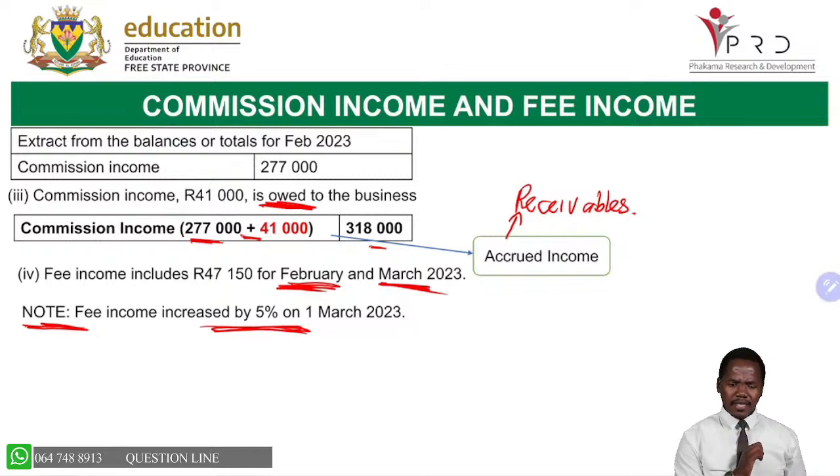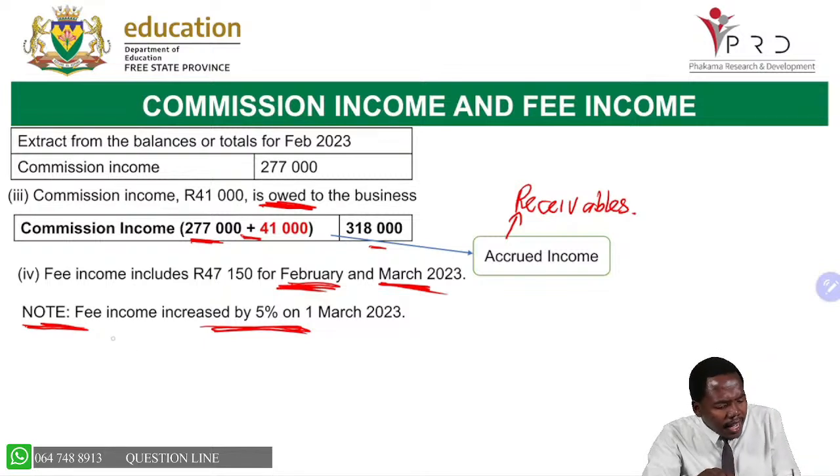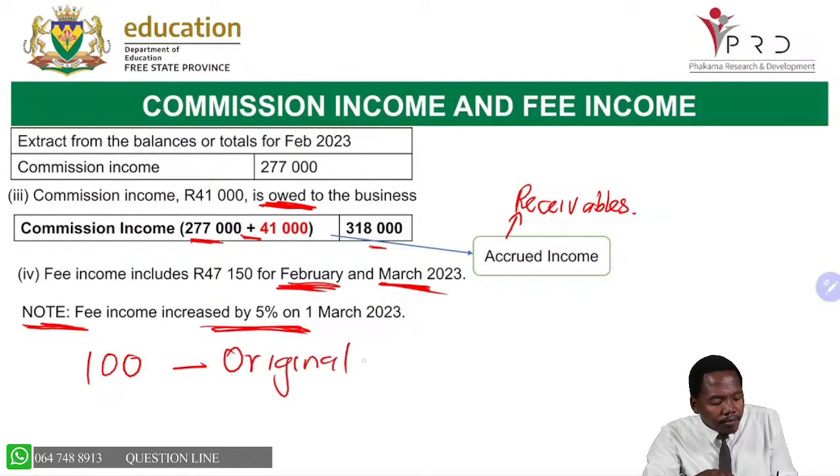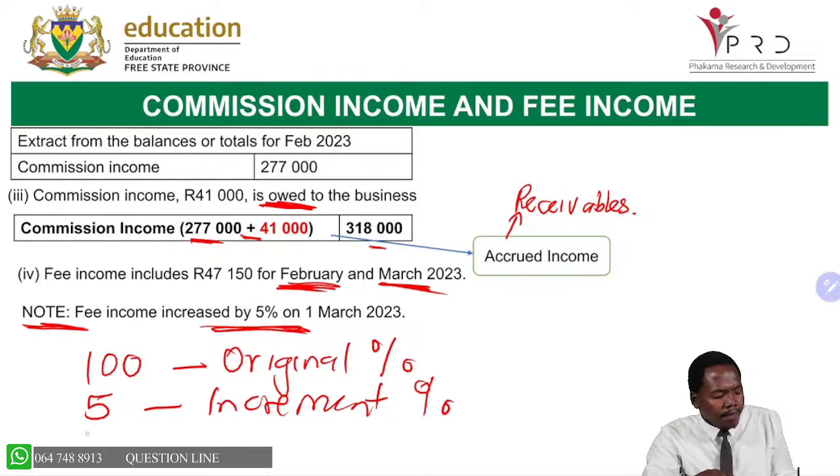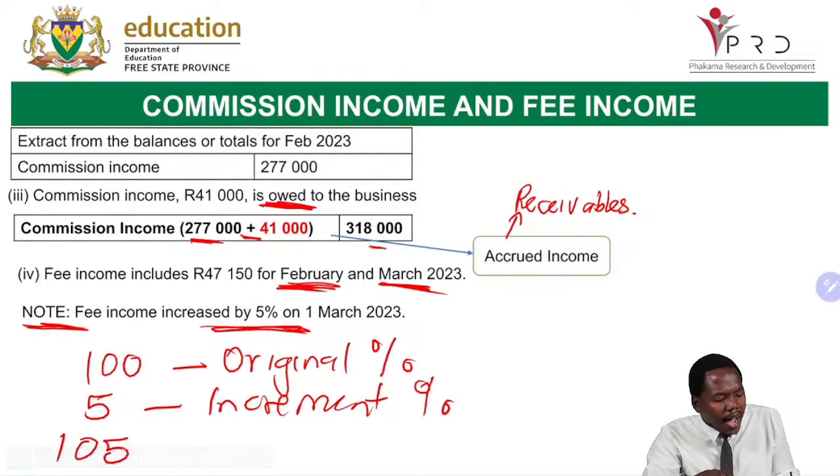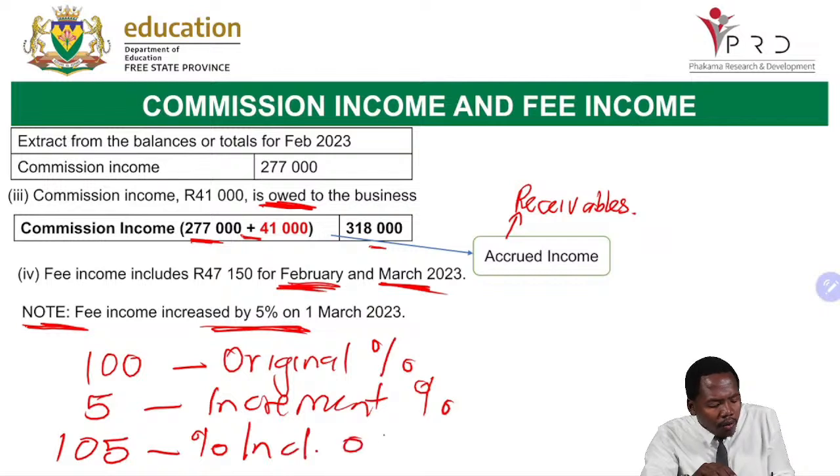In percentage, what does it tell us? It tells us that we have 100, which is the original percentage. We have the 5%, which is the increment percentage. And then we have the 105, which is what? What is the 105 now? It is the percentage inclusive of the increment.